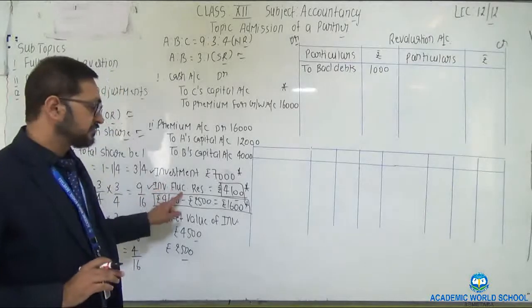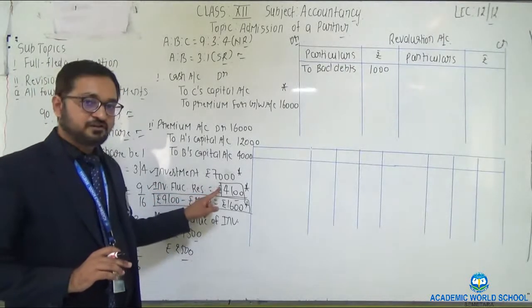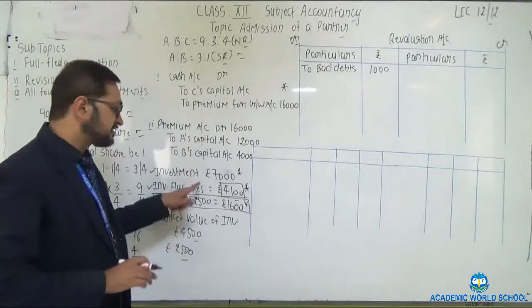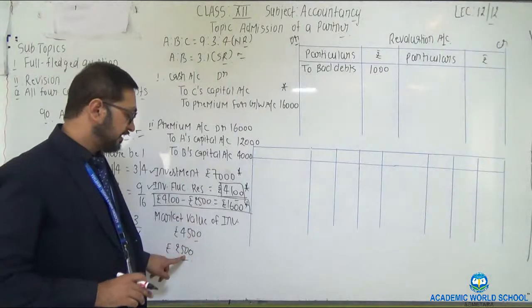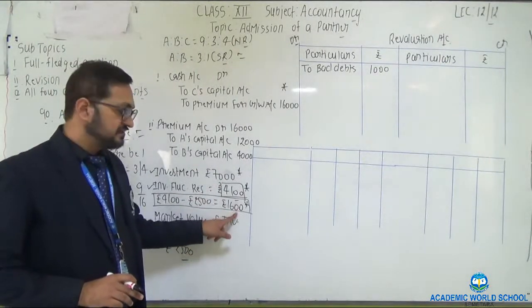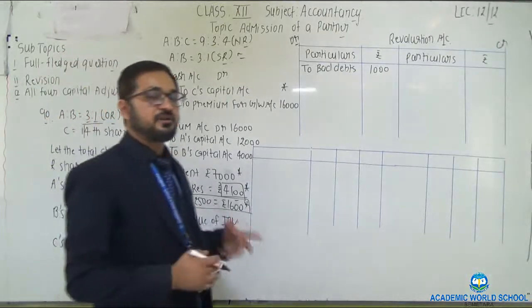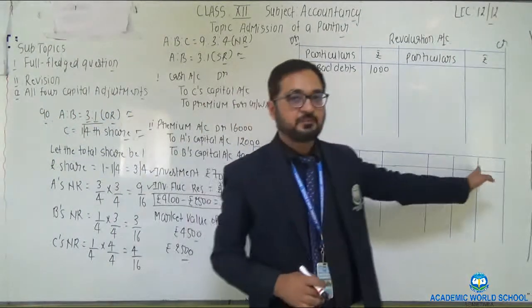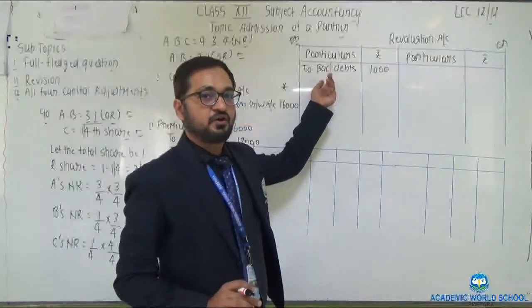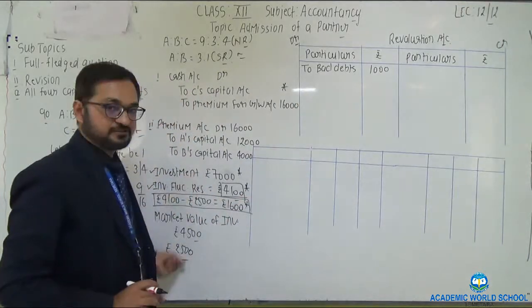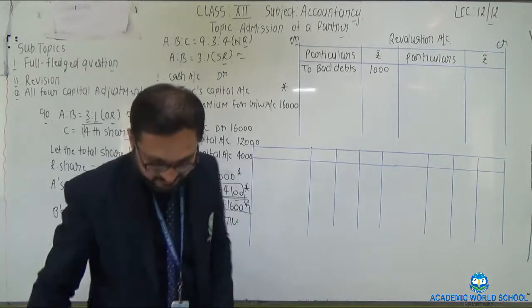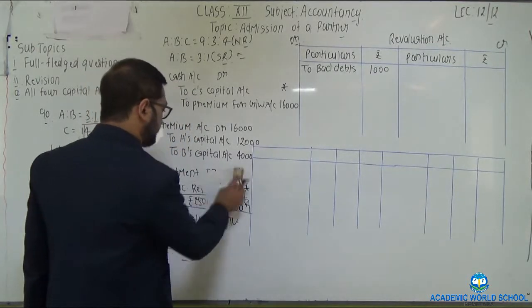But in this question, investment fluctuation reserve is given of rupees 4100. So the loss of 2500 is to be firstly adjusted from this reserve. So deduct 2500 from 4100. The balancing figure would be 1600. Now this 1600 is to be distributed between partners A and B in their respective old ratios. So there is no effect on the revaluation account of investment. Clear? One more adjustment is there, that is workman compensation reserve.